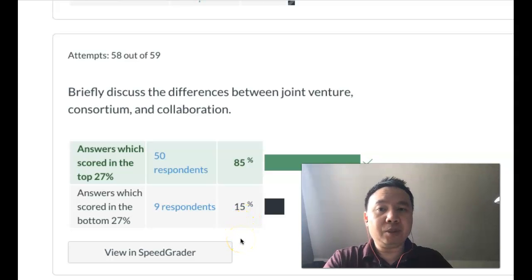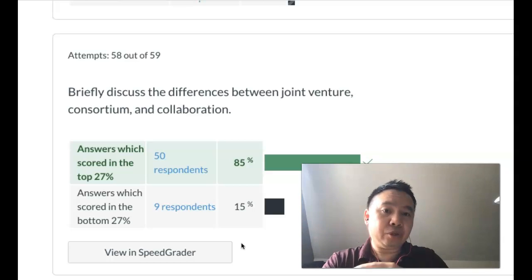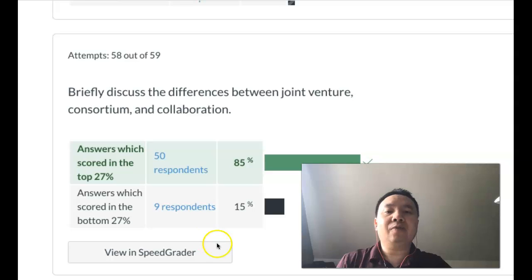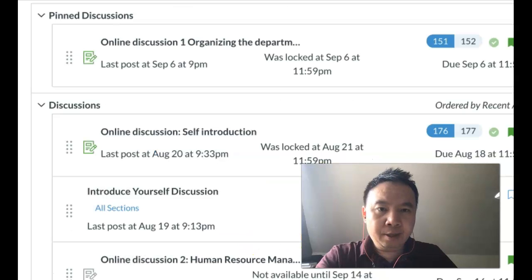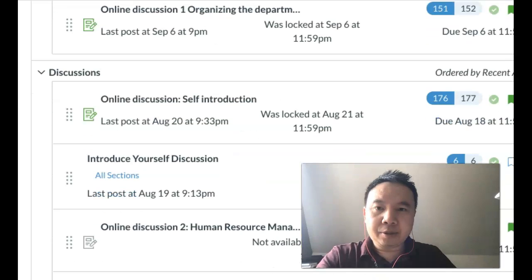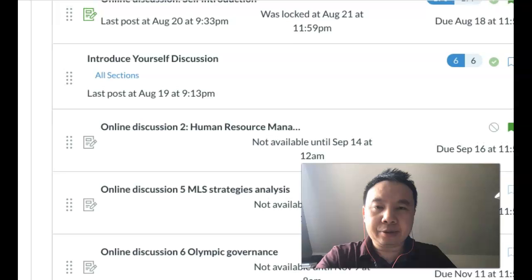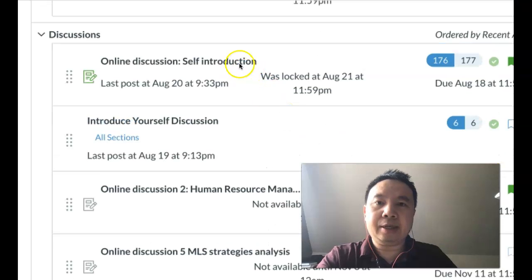The big difference between consortiums and collaborations is that a consortium involves businesses from the same industry, while a collaboration means businesses work together but come from different industries. Those are the differences between joint venture, consortium, and collaboration. Then let's look at the online discussion you did last week.